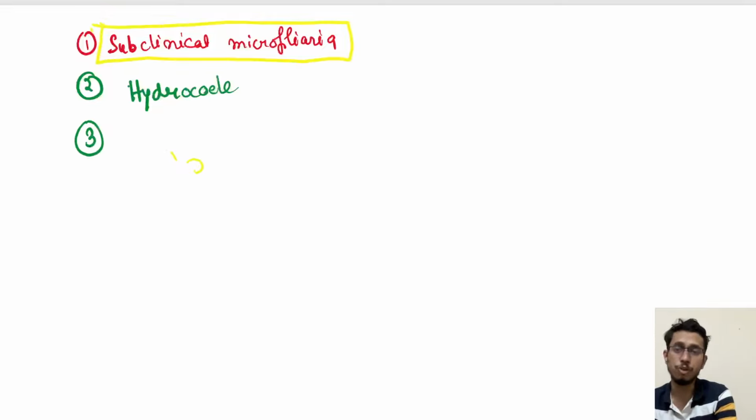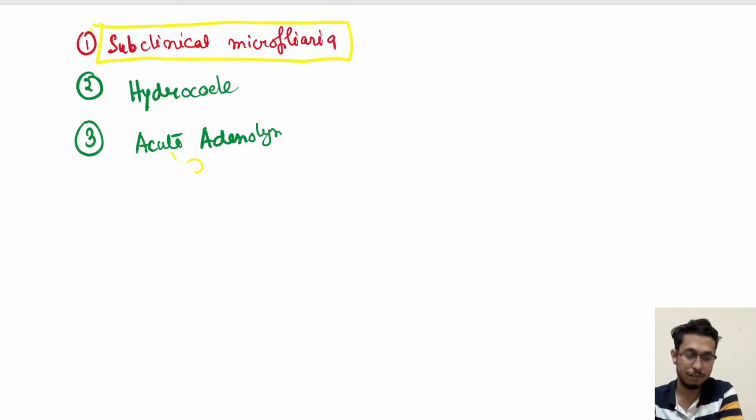The patient with hydrocele will go to surgery, so the subclinical patient will not even come. But in medicine, the patient will come with acute adenolymphangitis. It is the stage when there is an inflammatory response to the filarial parasite by the body, and the patient lands up with fever, raised ESR, and all the inflammatory changes.